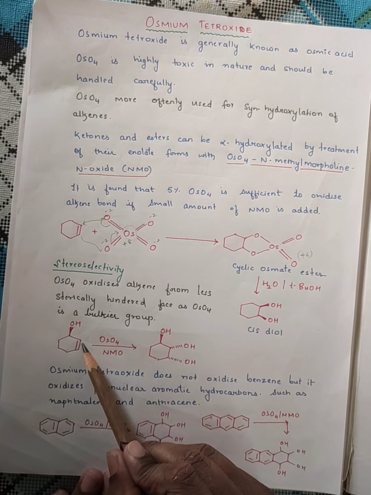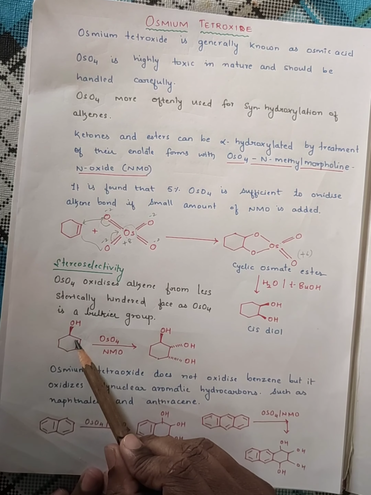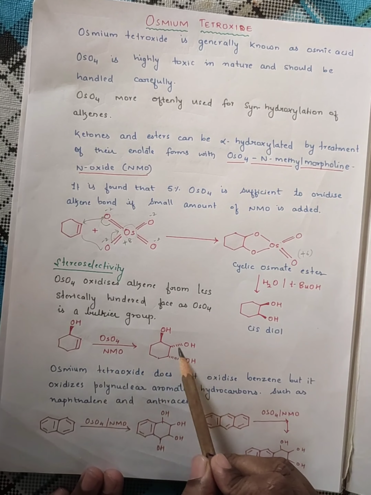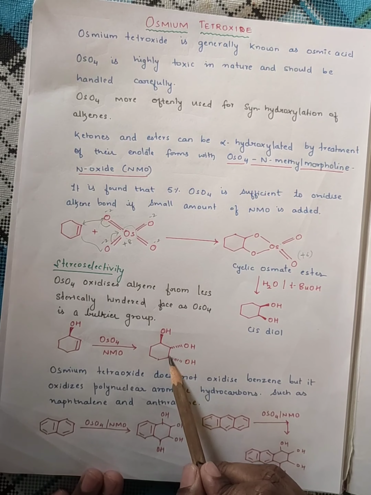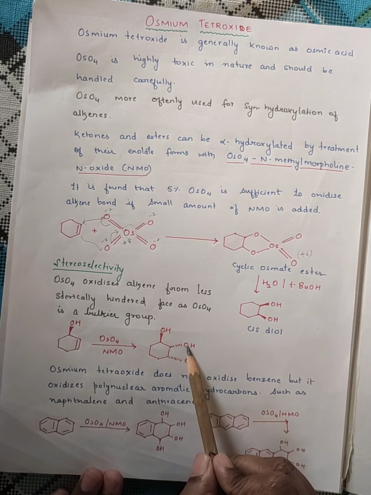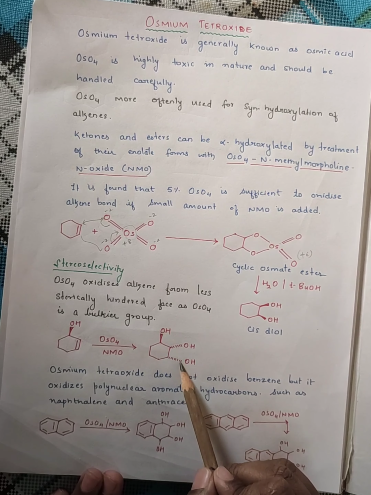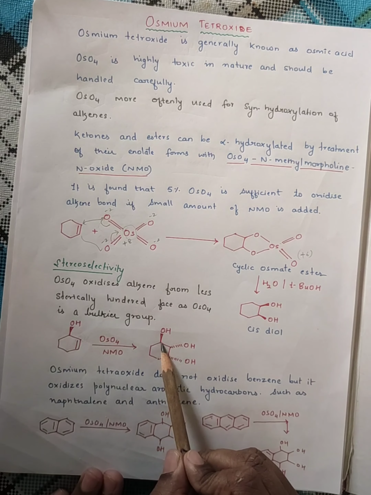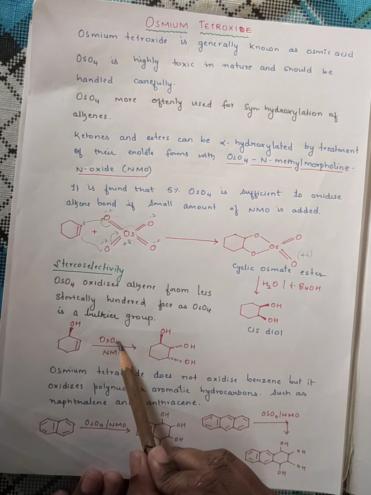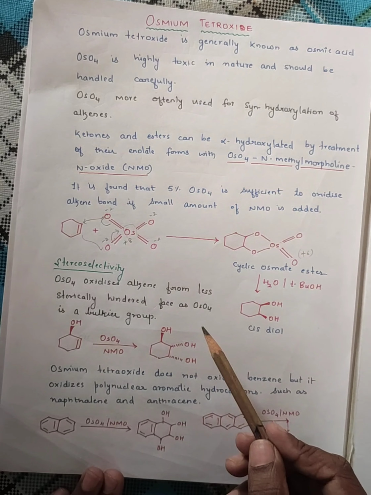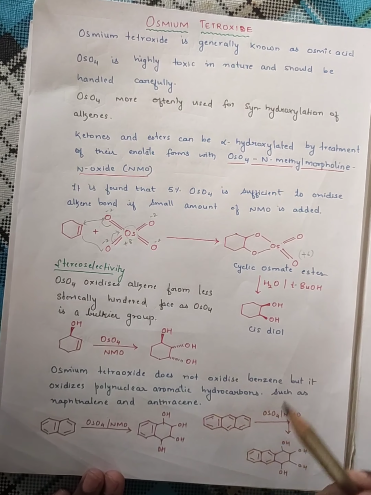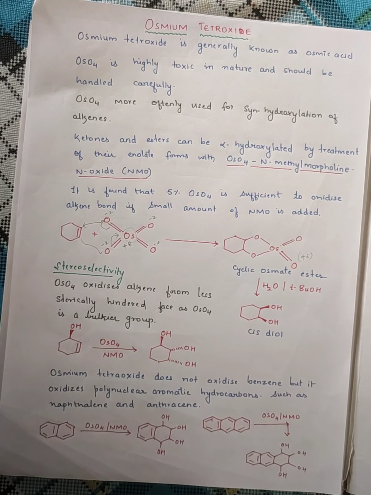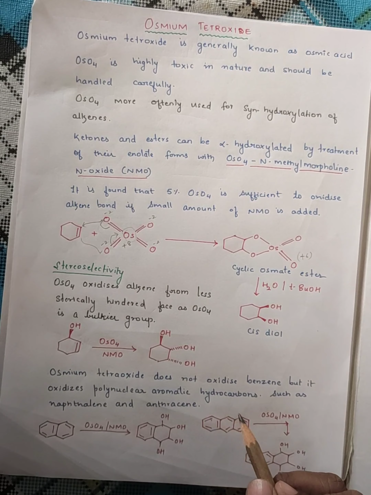So the hydroxylation will take place away from the viewer. Whatever is formed is below the plane, so away from the viewer. And both are on the same side, hence it is syn hydroxylation, so you can understand. So always OsO4, being bulkier, will prefer which position? The less hindered position.